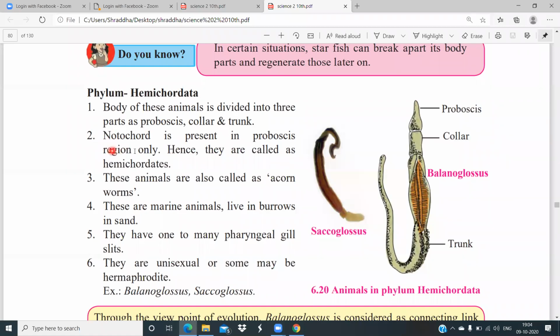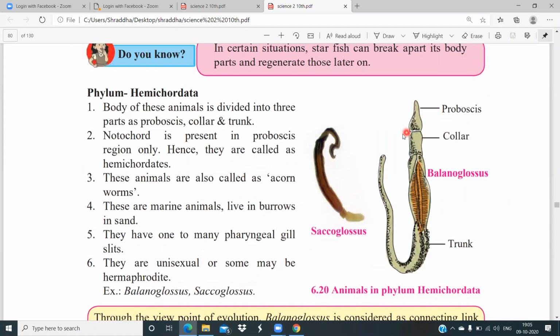Now notochord means what? It is a cord which gives support to their body, but it is present only in this region. Like we have the spinal cord in the back. Why do we have the spinal cord? It gives support. Like that, notochord is present in the early stages. This notochord is present in the proboscis region only. Below it there is no notochord. So in the proboscis region only there is a notochord which gives the support. So that is why they are known as hemichordates.